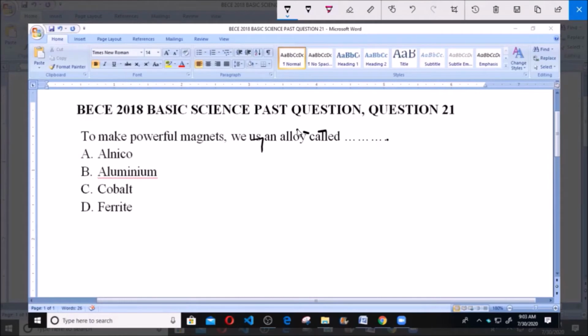Now they say to make a powerful magnet, we use an alloy called dash. And like we know, a powerful magnet simply refers to a permanent magnet.